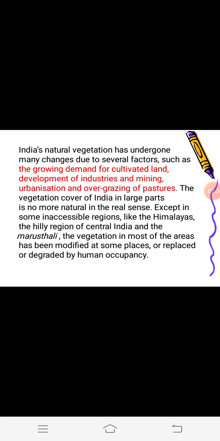They also require land to develop these industries. Trees are continuously being cut. Forests are being cut to develop new colonies also. As the population is increasing, we also require more houses for living. Overgrazing of pastures is also another factor of vegetation change.